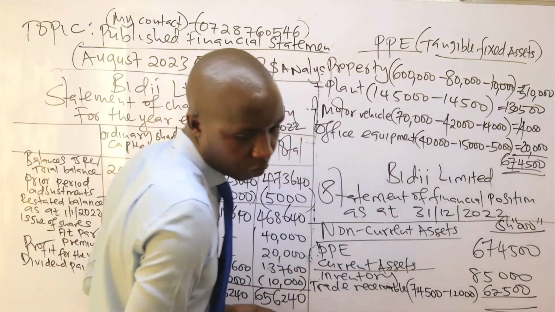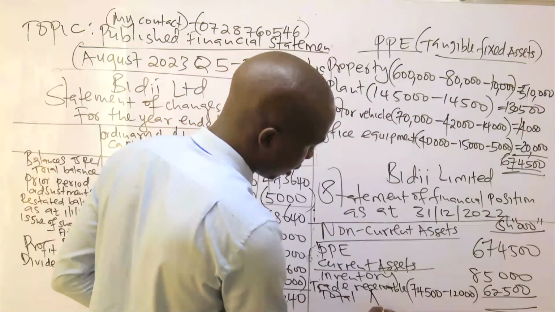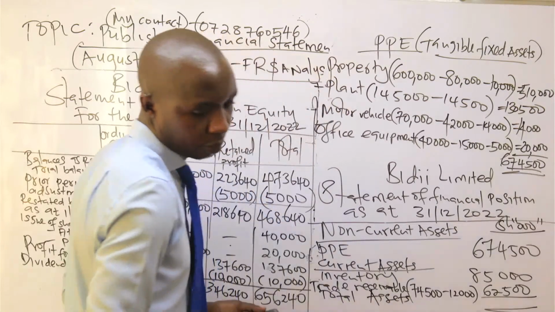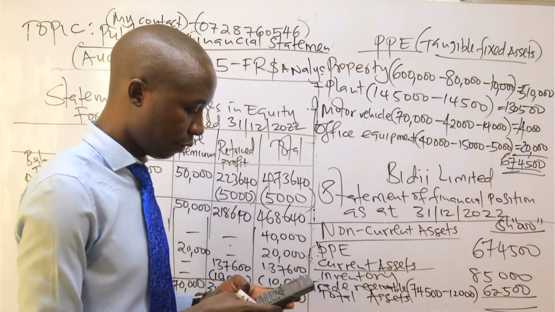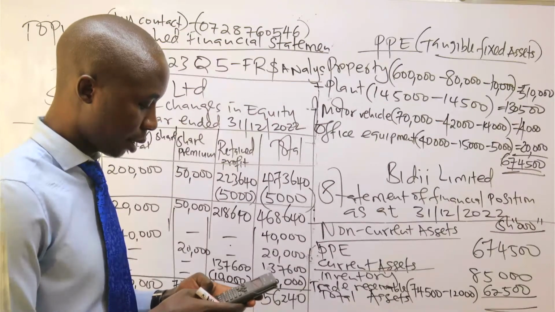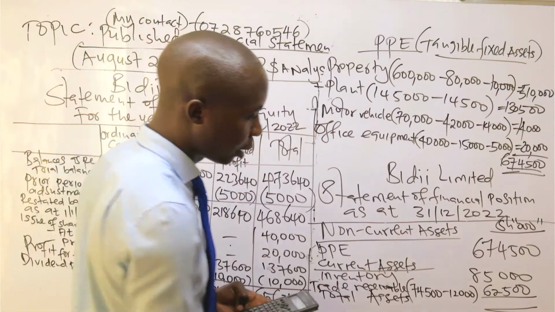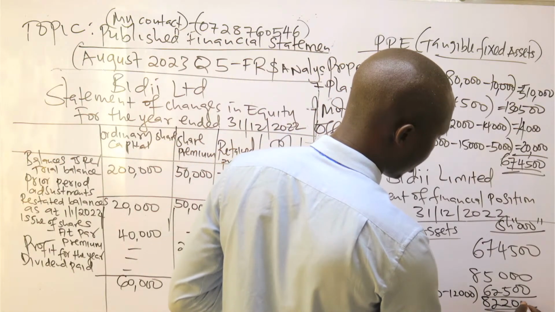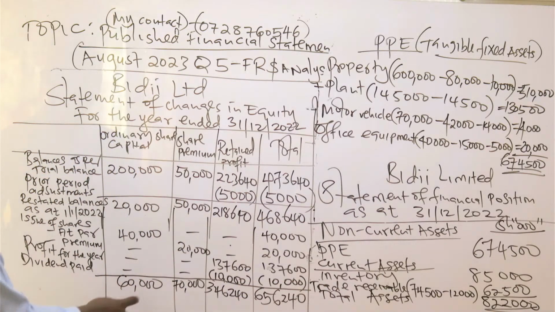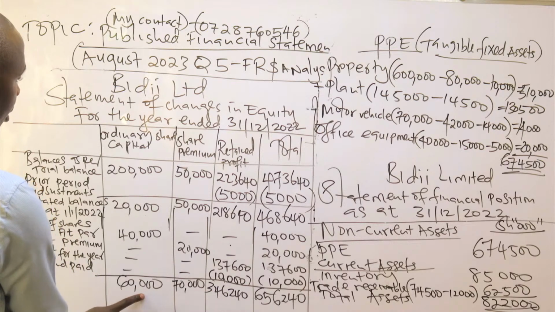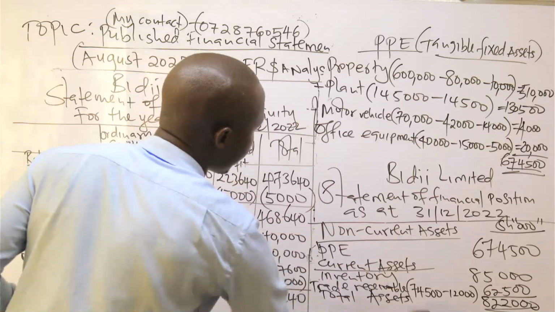So this one will give you the total. To get total assets, you will add 62,500 plus 85,000 plus 674,500. You get 822,000. Then here I will come and record this, under equity: ordinary share capital, share premium, retained profit. I need this space.